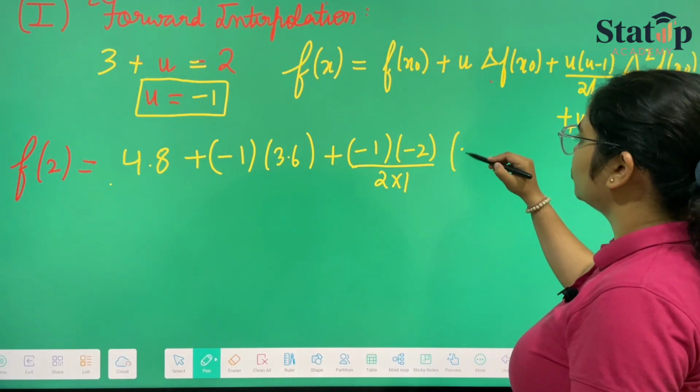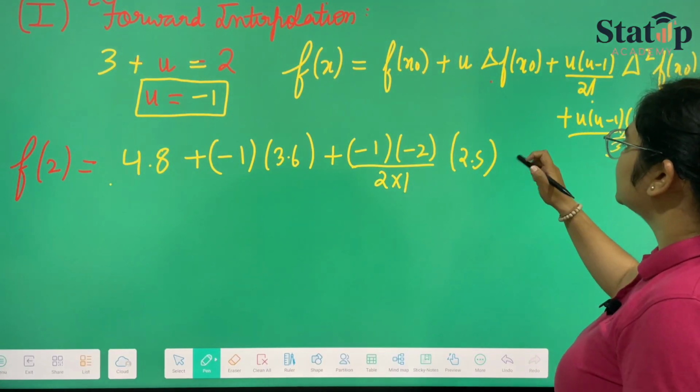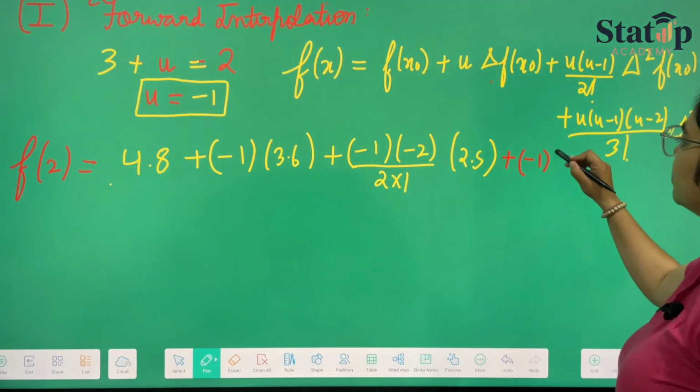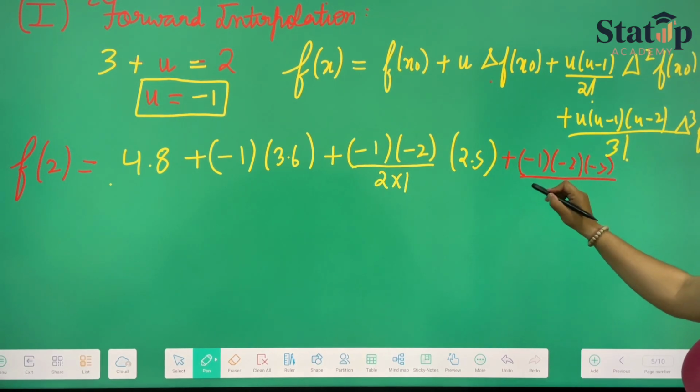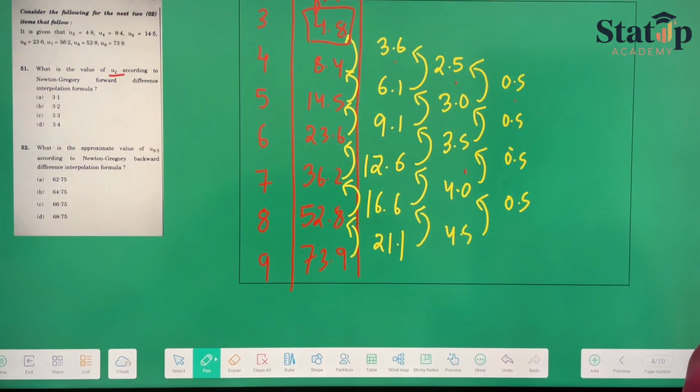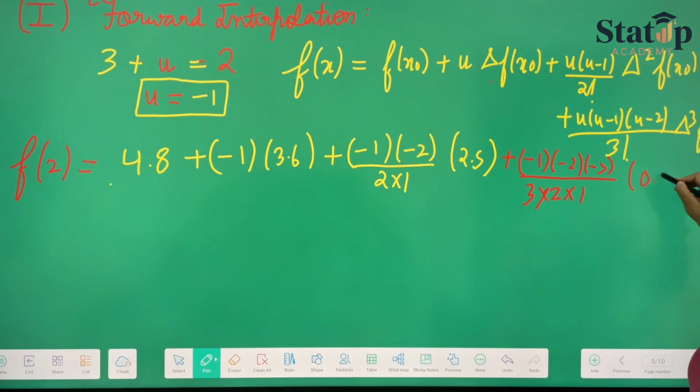So here we'll take 2.5 into (2.5 minus 1) into (2.5 minus 2) into (2.5 minus 3) upon 3 factorial, that is 3 into 2 into 1, into delta cube f(x0). The third difference is 0.5, so we will be taking 0.5 here.